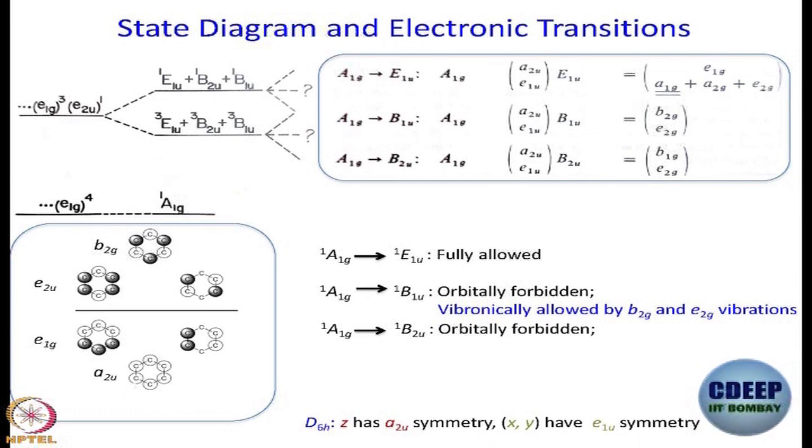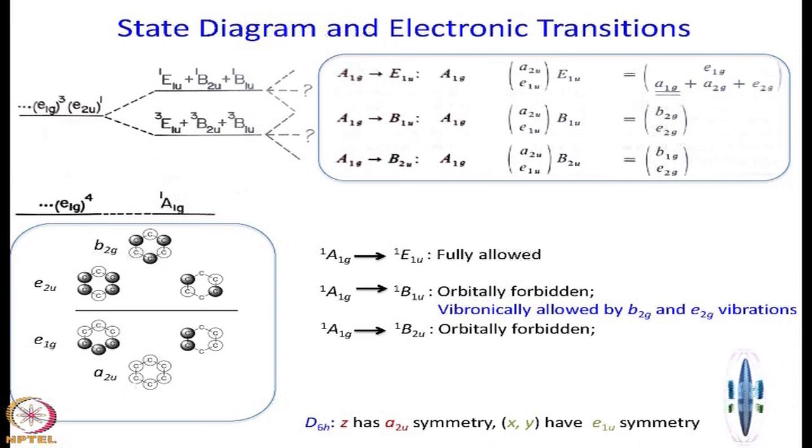So the electron configuration now is E1G3, E2U1. Of the E1G orbitals, one is doubly occupied, one is singly occupied, and one of the E2U orbitals is singly occupied. When we have two singly occupied orbitals, the symmetry of the state is given by a direct product of the symmetries of these orbitals.